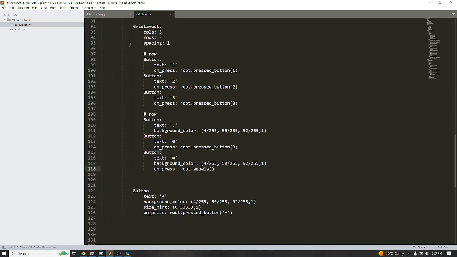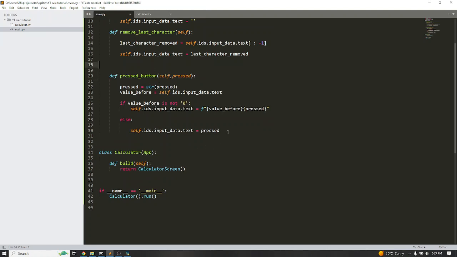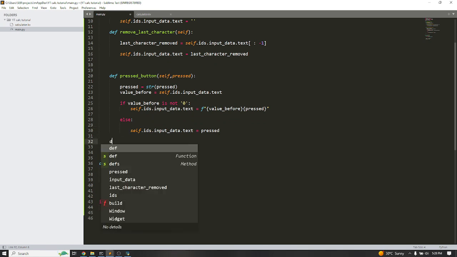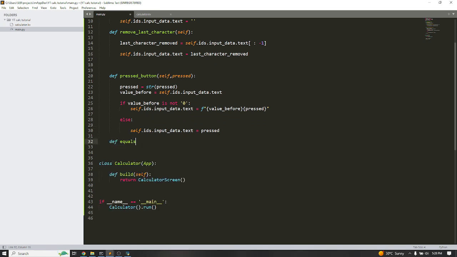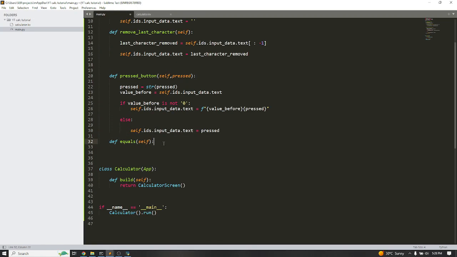Getting to our main.py file again, the Python file, we want to create that equal sign. You can create it anywhere. Let me just create that down here, equals, and then give it the self parameter. Every function within the class is called a method, and you should always have the self as its default parameter. So this is the equal sign. Now nothing will be passed to it.